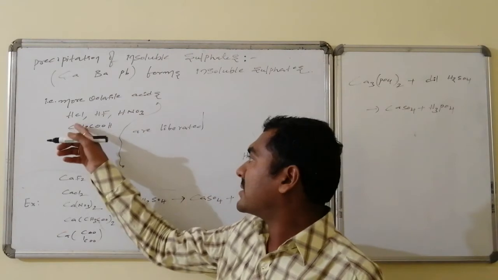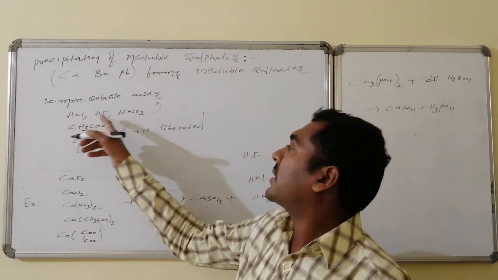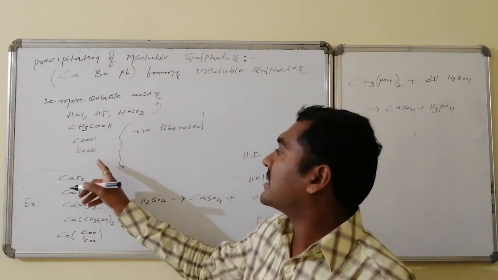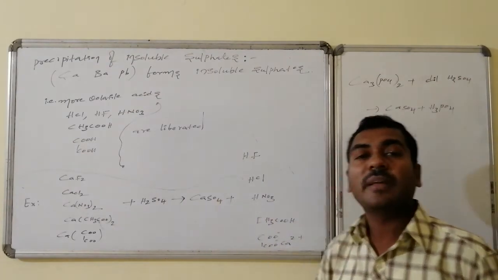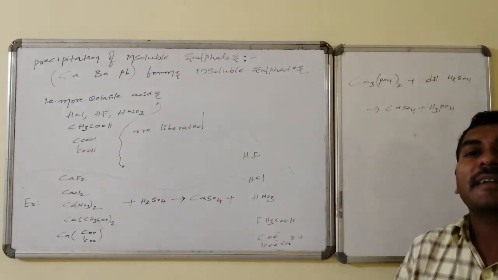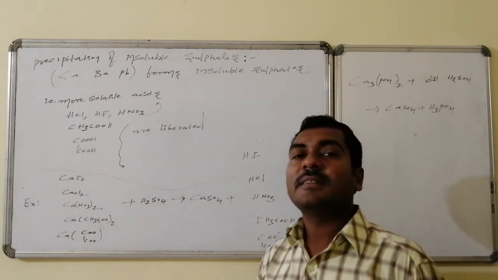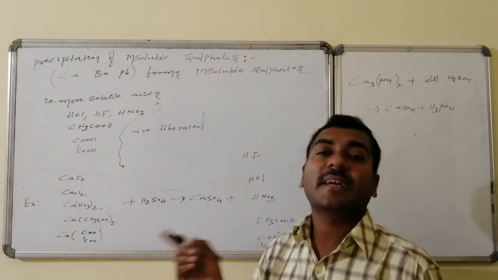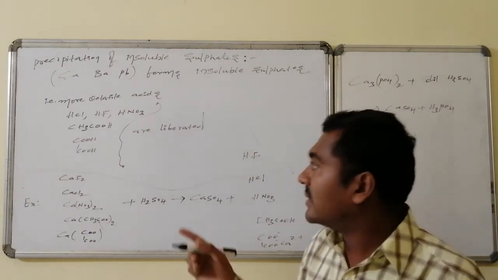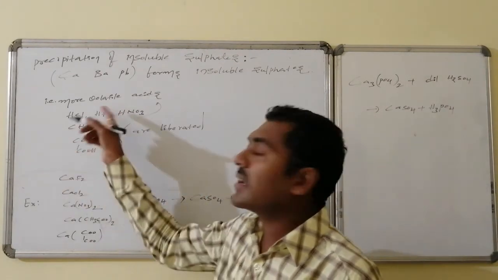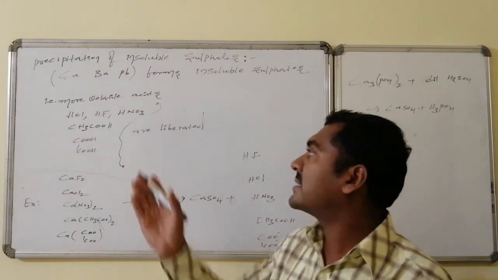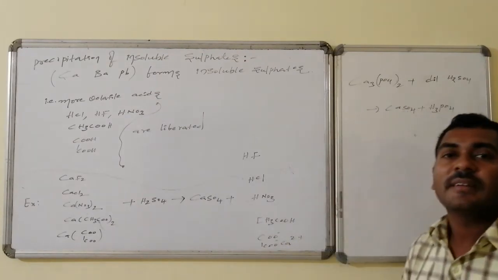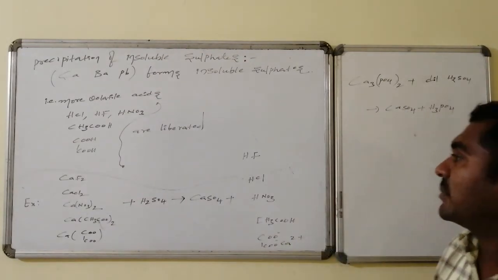So these salts like chlorides, fluorides, nitrates, acetates, oxalates, phosphates of calcium, barium or lead on reaction with sulfuric acid are all converted to the corresponding sulfates, followed by volatile acids, which will be liberated, like HCl, HF, HNO3, acetic acid, oxalic acid.